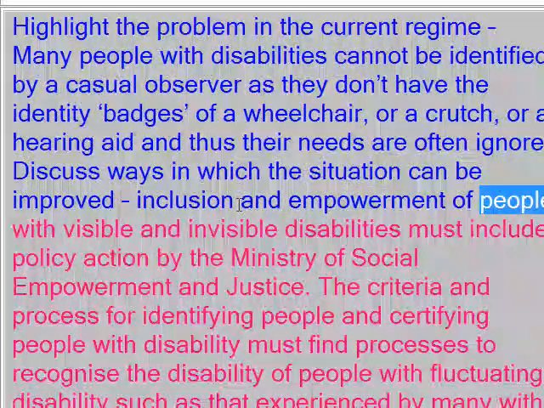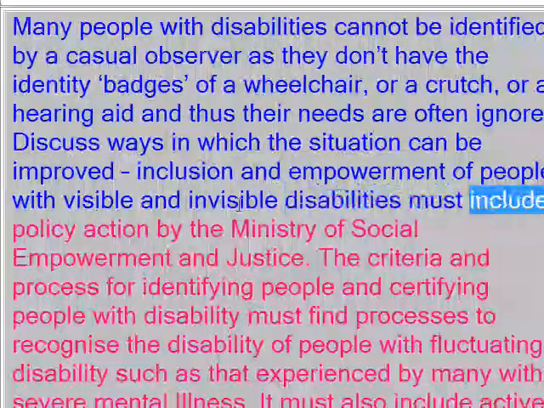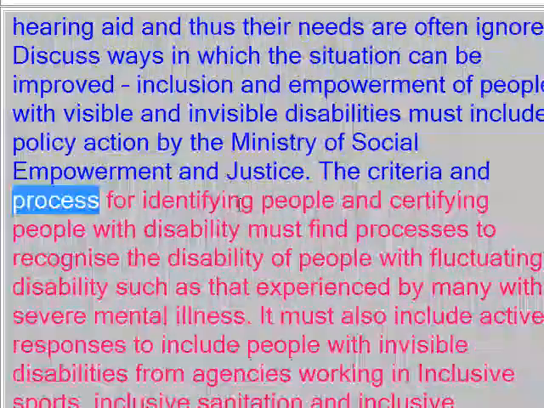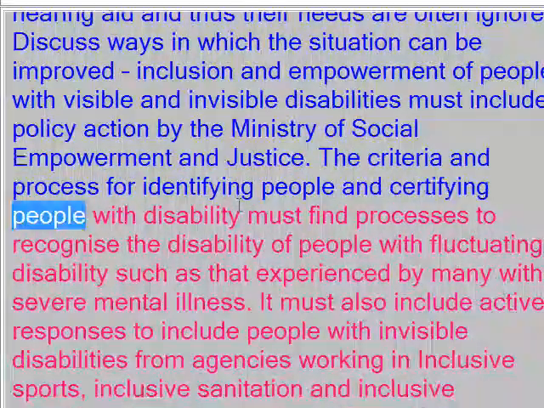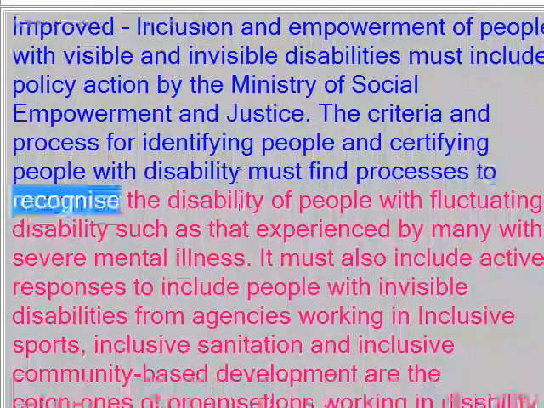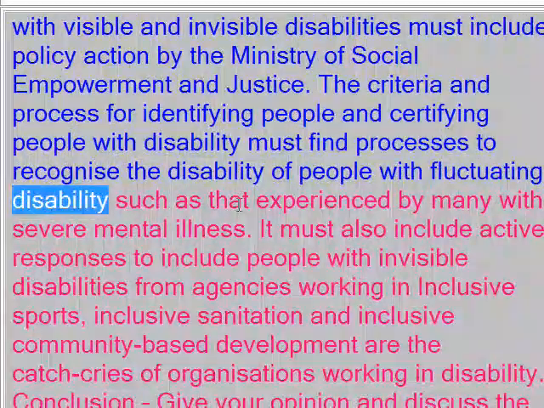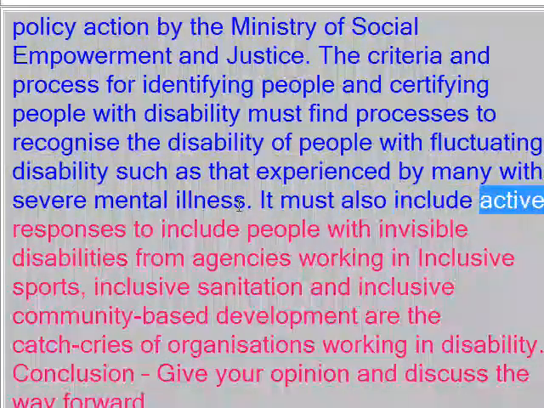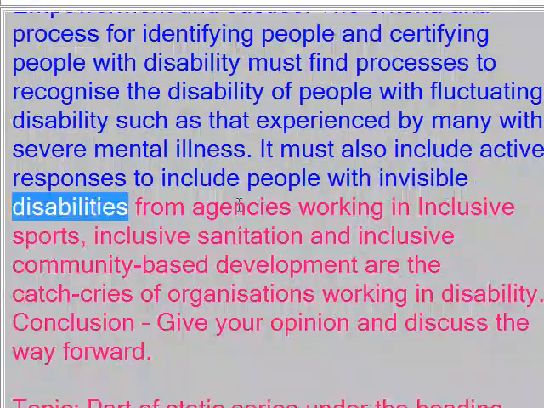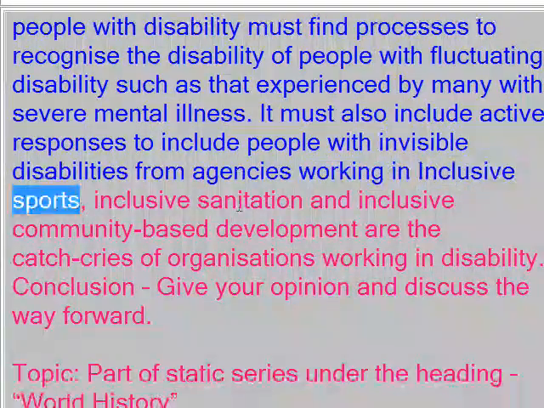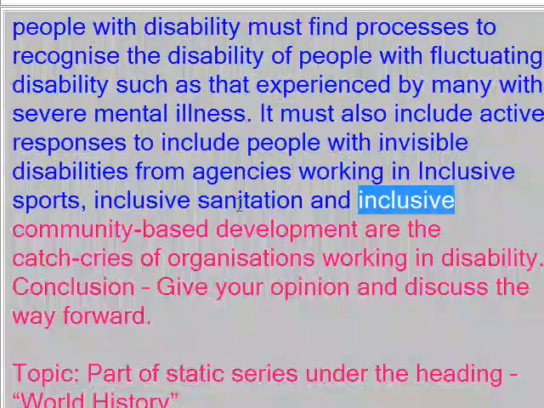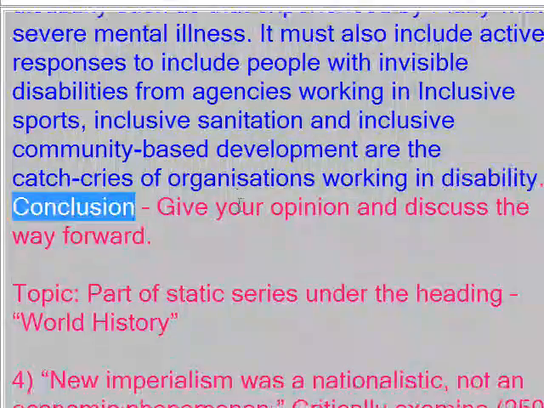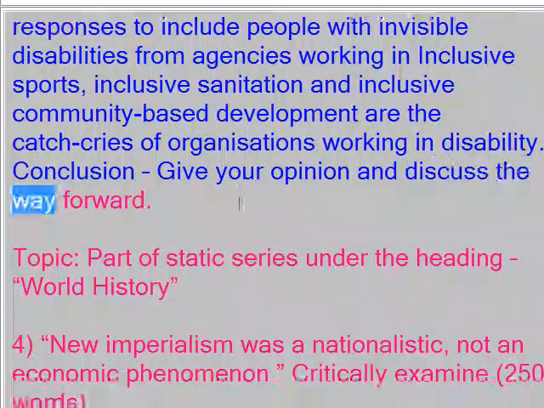Inclusion and empowerment of people with visible and invisible disabilities must include policy action by the Ministry of Social Justice and Empowerment. The criteria and process for identifying and certifying people with disability must find ways to recognize the disability of people with fluctuating disability, such as that experienced by many with severe mental illness. It must also include active responses to include people with invisible disabilities from agencies working in inclusive sports, inclusive sanitation, and inclusive community-based development, which are the catch cries of organizations working in disability. Conclusion: give your opinion and discuss the way forward.